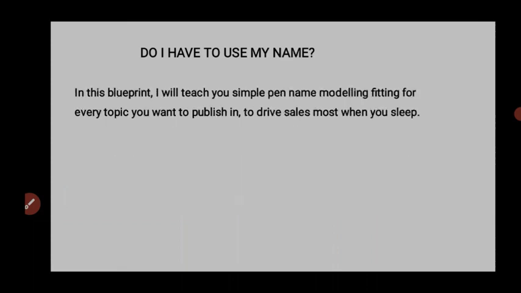So in this blueprint, I will teach you simple pen name modeling fitting for every topic you want to publish and to drive sales most when you sleep, right? This is not me trying to say what I don't know. There is a modeling tool that we use. There is a strategy that we use.